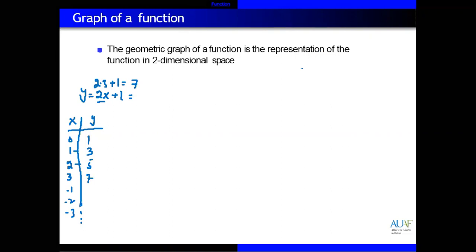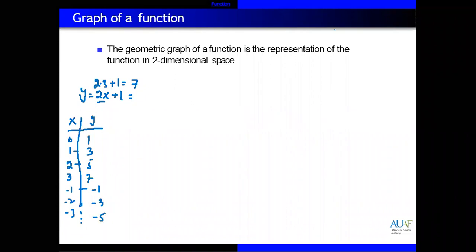These are some positive values. Okay, great, excellent. Same, if you give x is equal to -1, 2 multiplied by -1 plus 1 equals -1. When x is equal to -2, -2 times 2 then plus 1 equals what? -3. Excellent. And when x is -3, then it equals -5.